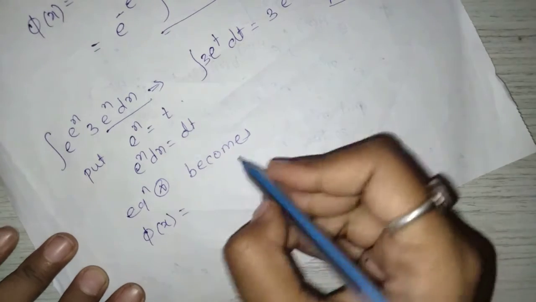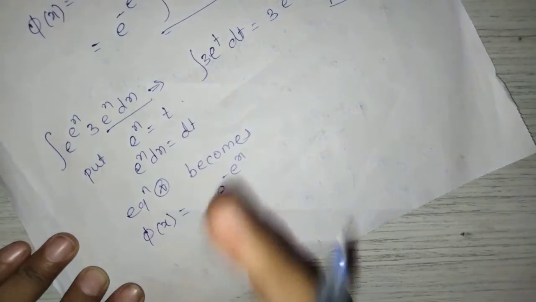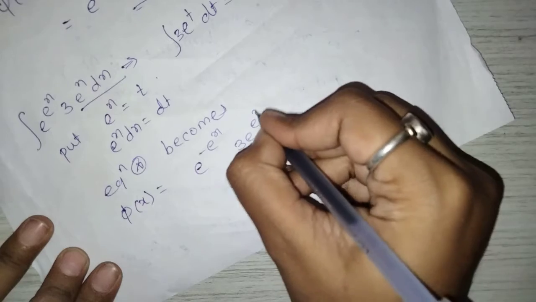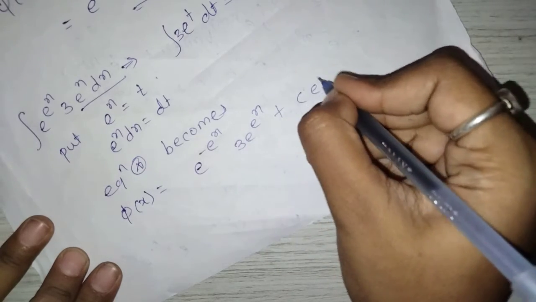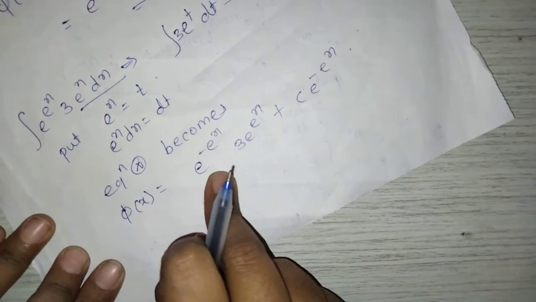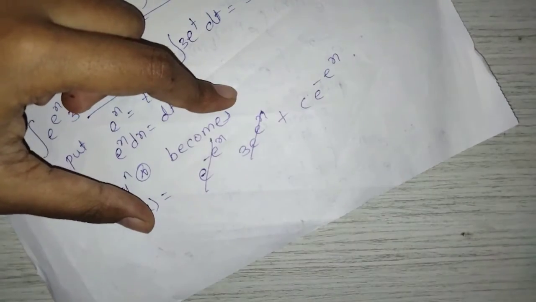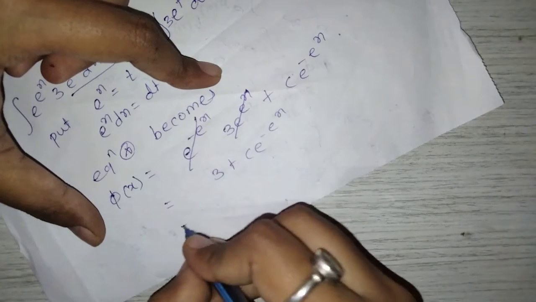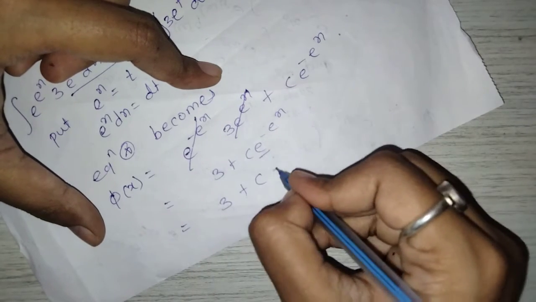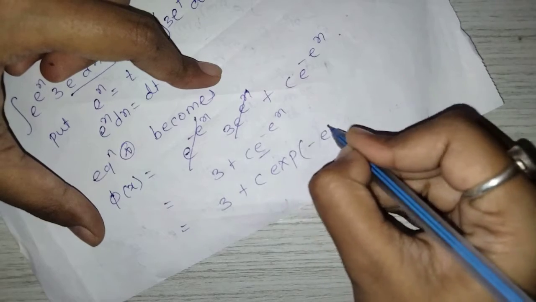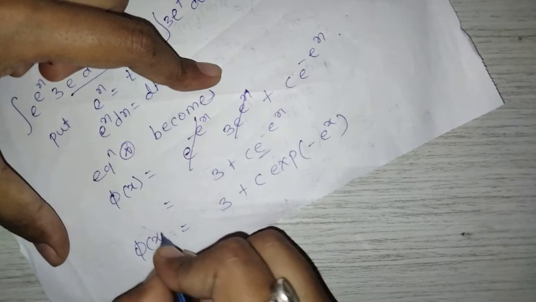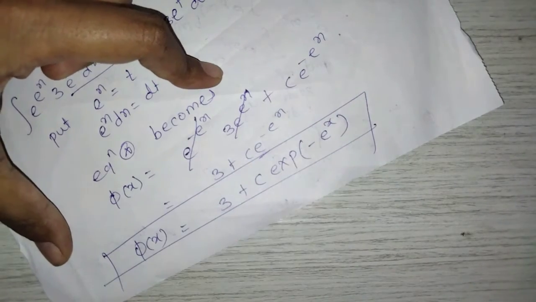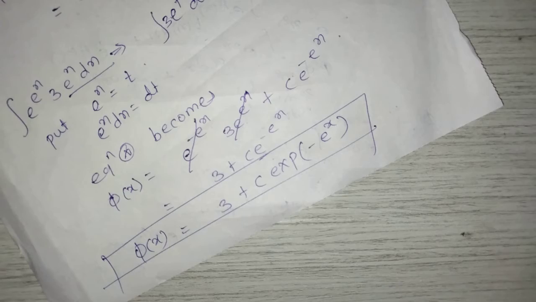phi of x is equal to e raised to minus e raised to x, as it is, this term will be 3 into e raised to x plus c e raised to minus e raised to x. Now you can see that this term gets cancelled, it is equal to 3 plus c into e raised to minus e raised to x, means 3 plus c into exponential of minus e raised to x. You can write this also, this same. Okay.